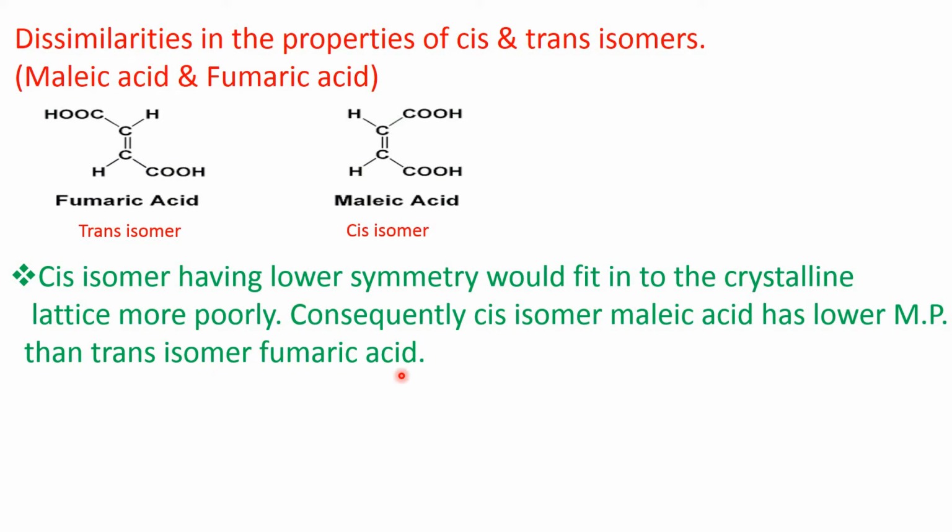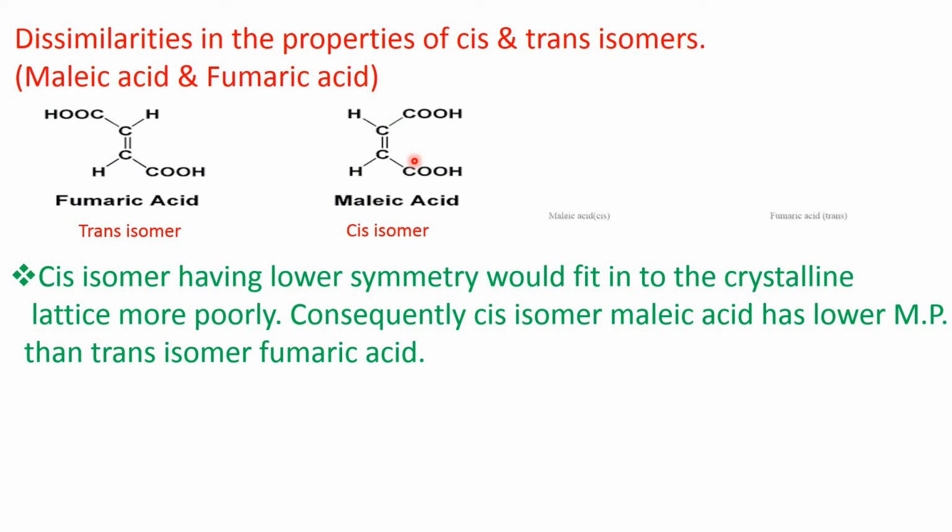Now, cis isomers are polar, so we can expect that their boiling point will be higher because of the attraction between the polar molecules. So, we can expect that boiling point of malic acid will be higher than that of fumaric acid. But actually, the boiling point of fumaric acid is higher than that of malic acid.